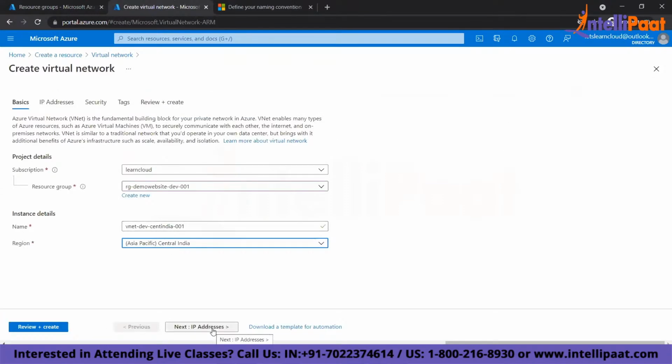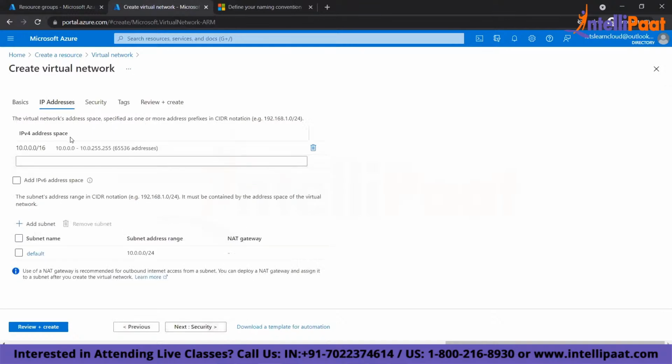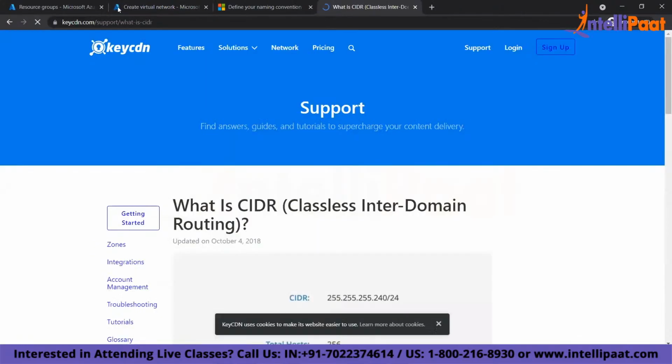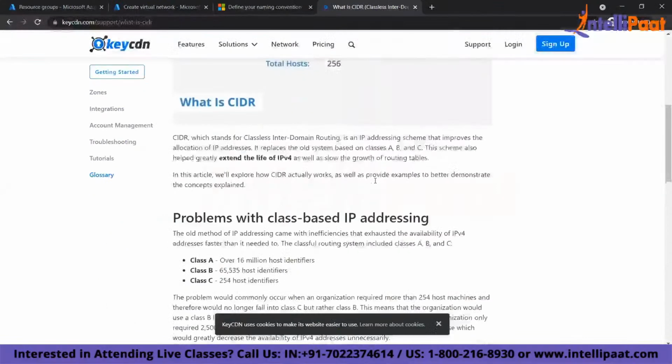Next, I need to give the IP address, right? So what is the IP address? I have to define a virtual network IP address. Clear? Now, this is the IP address of my VNet, right? 10.0.0.0/16. So what is this IP address? This IP address notation is called classless inter-domain routing. What does it mean? It means how many VMs you can create.